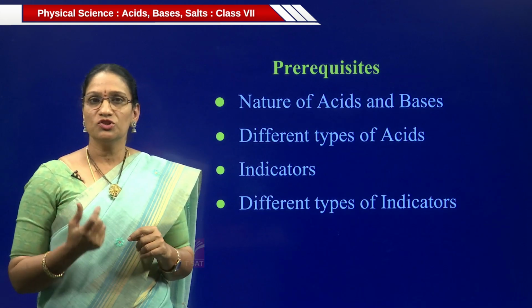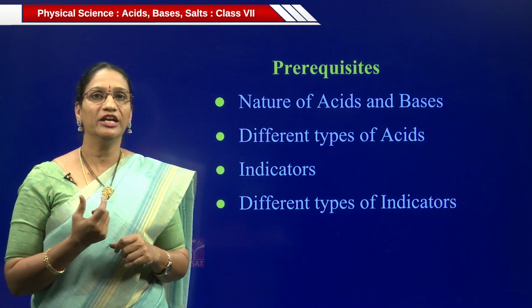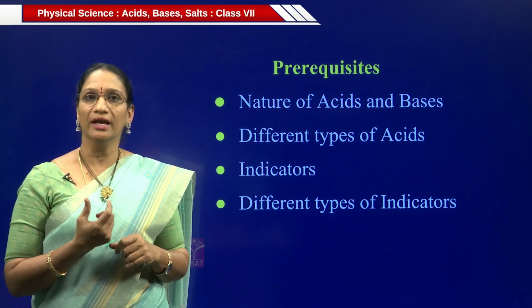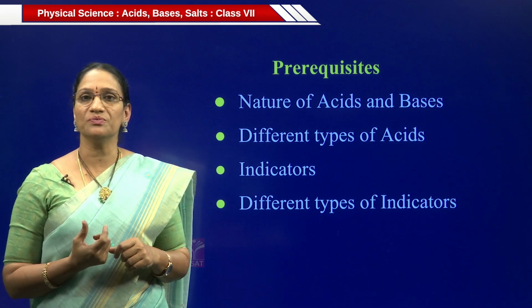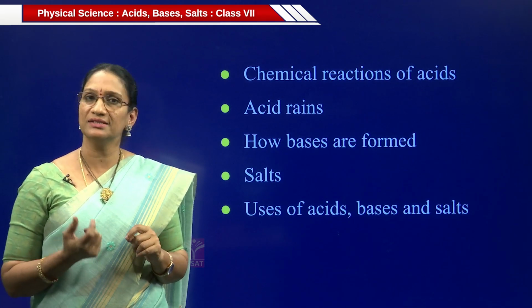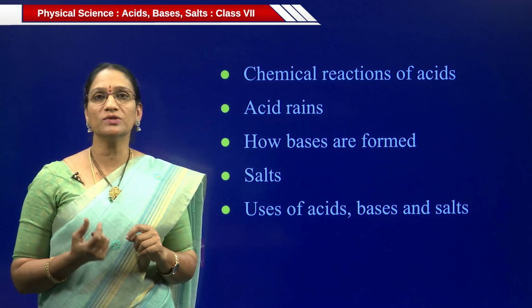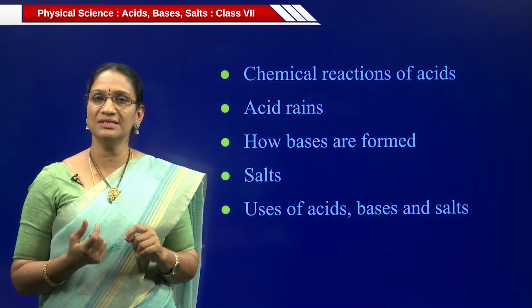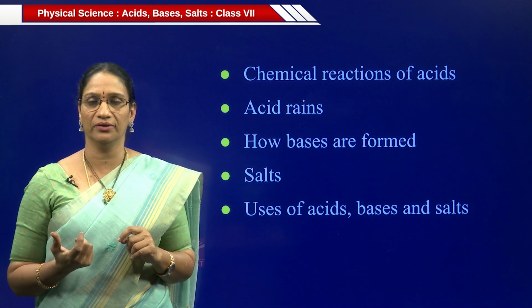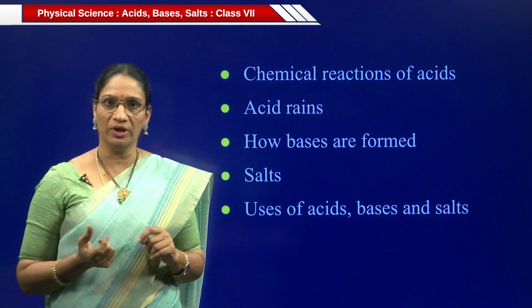Let us see what prerequisites we must have before learning this lesson. The prerequisites are nature of acids and bases, different types of acids, indicators, different types of indicators, chemical reactions of acids, acid rains, how bases are formed, salts, and uses of acids, bases and salts in our daily life. So let us recall all the prerequisites one by one.